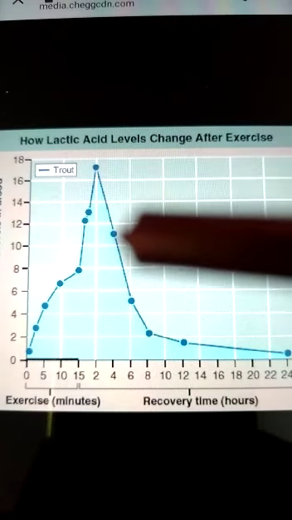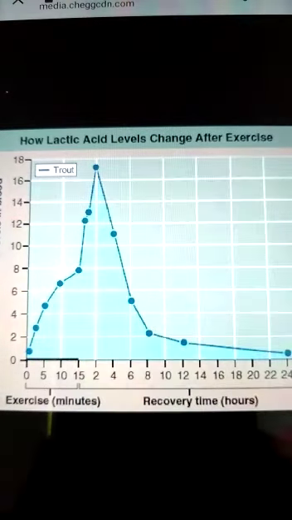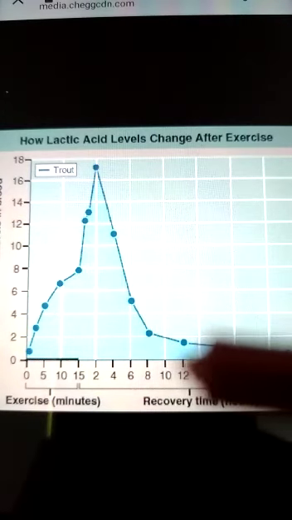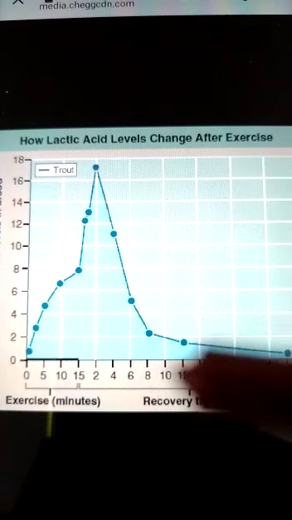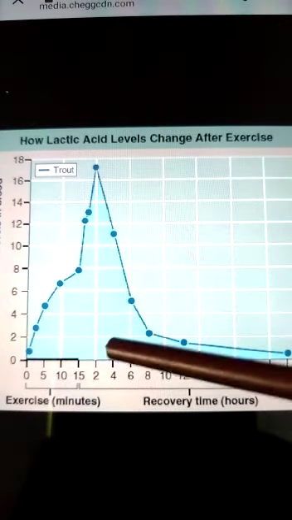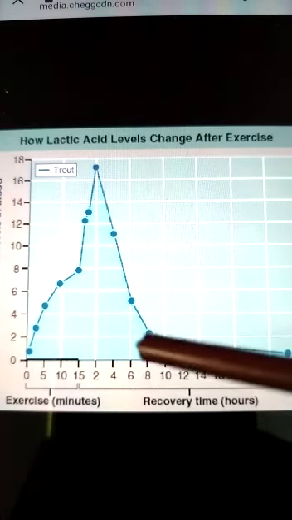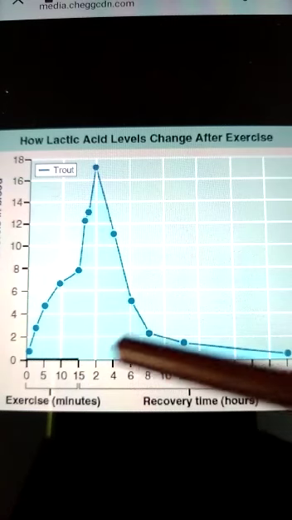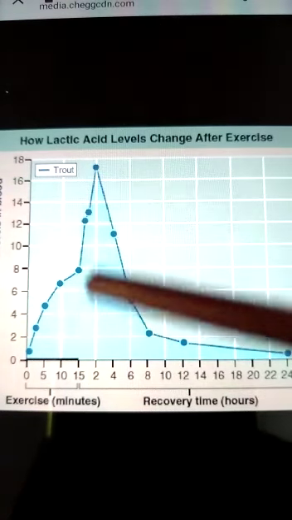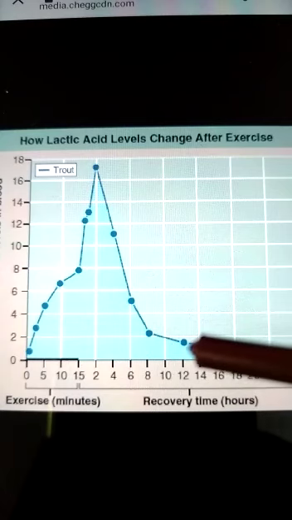he starts to come down a bit, but it takes around 120 minutes. So from 15 minutes to 120 minutes, it is approximately 1.5 hours. So after 1.5 hours, the lactic acid levels will come down to normal in the bloodstream.